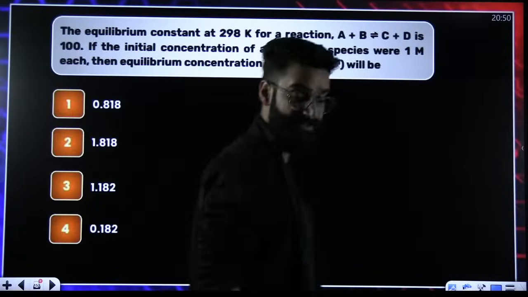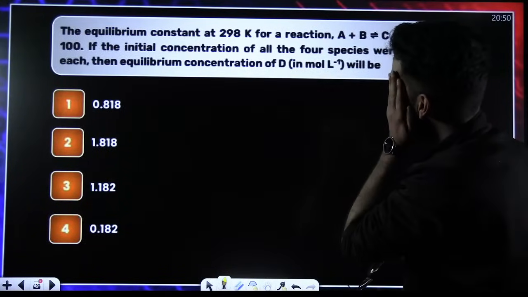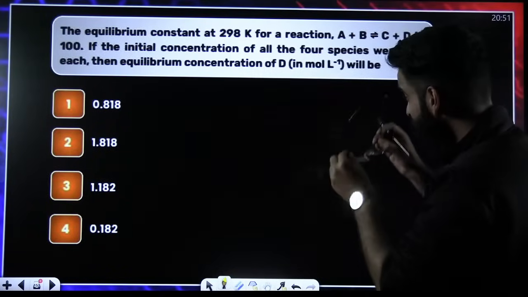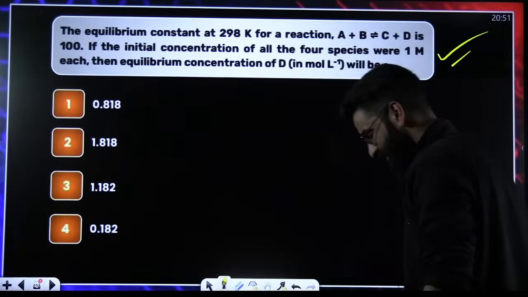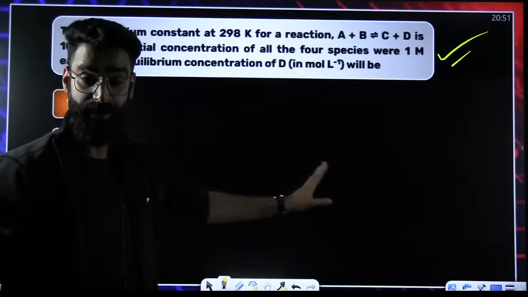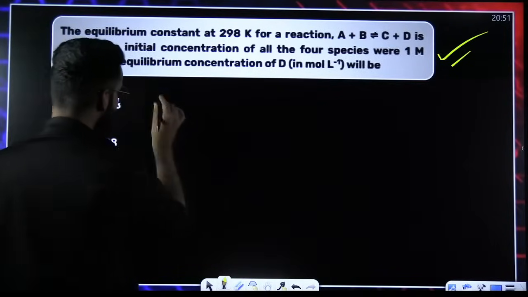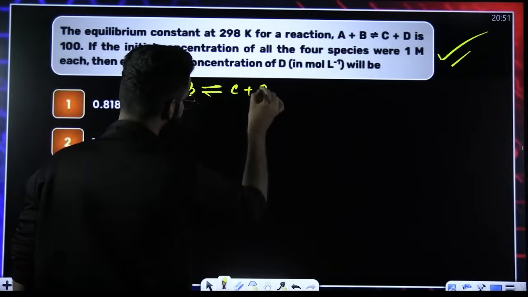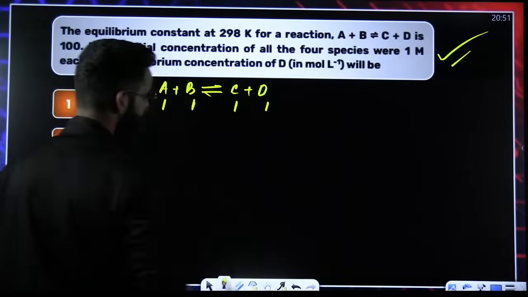Alright, let's have a look on this particular question. What the question says, let's see. The equilibrium constant for the reaction is given. If the initial concentration of all the 4 species was 1 molar each, find the equilibrium concentration of D. Guys, this question has been asked many times in different examinations. I'm telling you, same question with same values, everything same. Okay, let's try to solve this. As per the question, the reaction is A plus B in equilibrium with C and D. Initially, you're starting with 1 molar concentration of each.